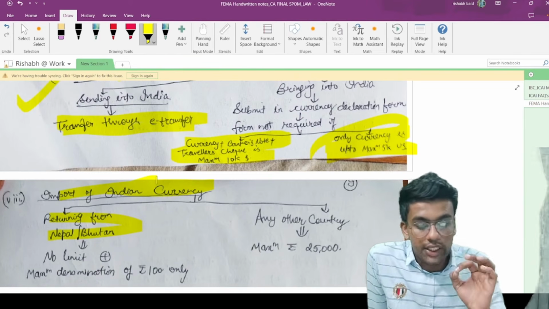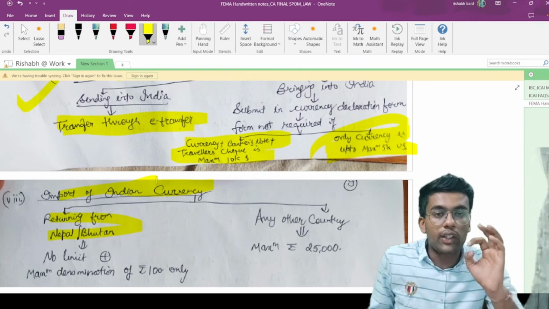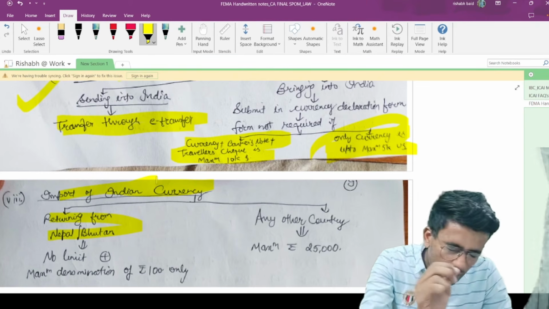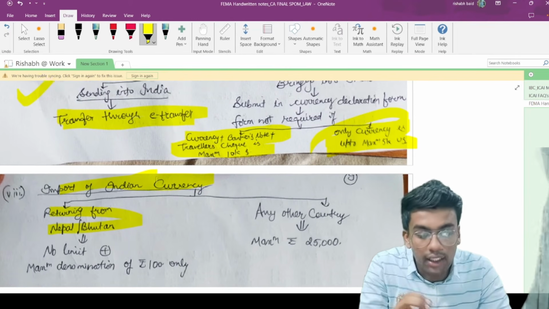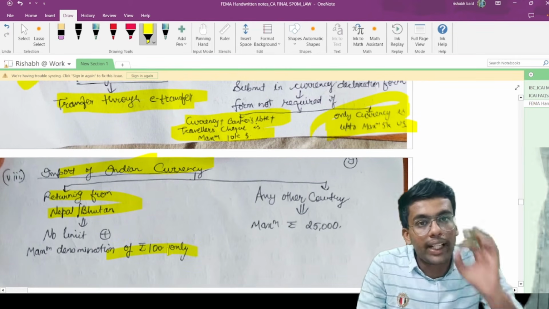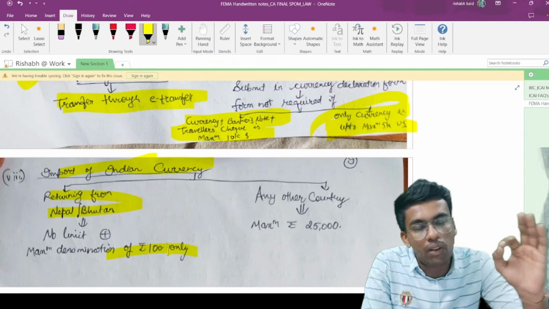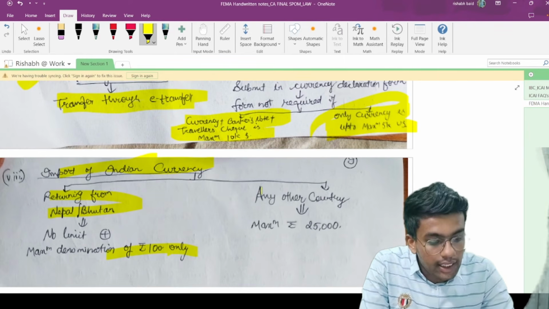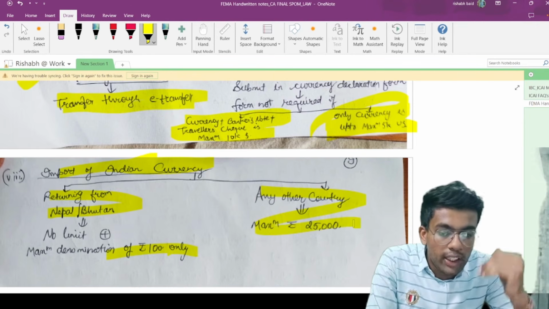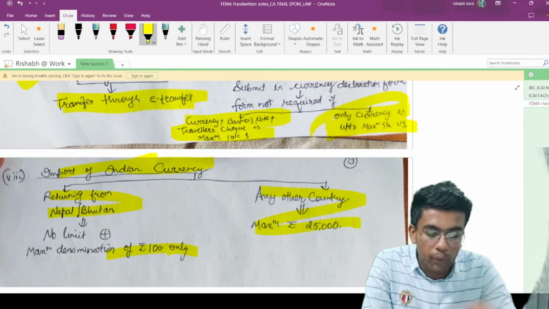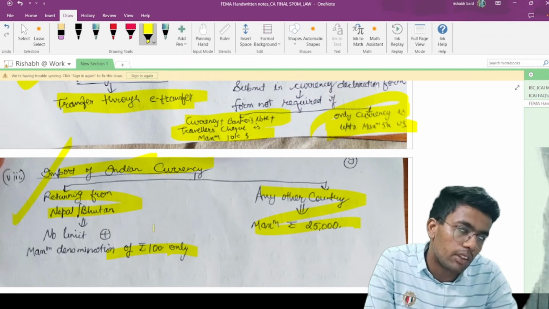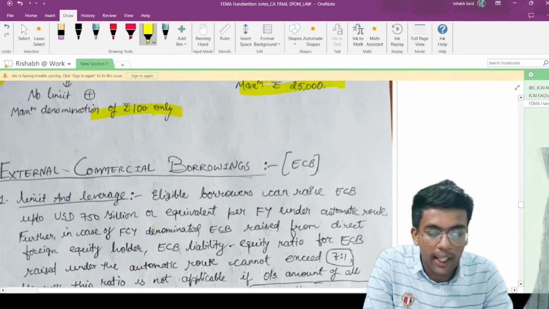So the answer to this question is, in case of Nepal or Bhutan, there is no limit for bringing INR, but there is a maximum denomination limit of rupees 100. मतलब maximum 100 rupees note you can carry from outside India to India. Any other country, then a maximum of 25,000 rupees you can import into India. So these are again important limits from the perspective of MCQs.